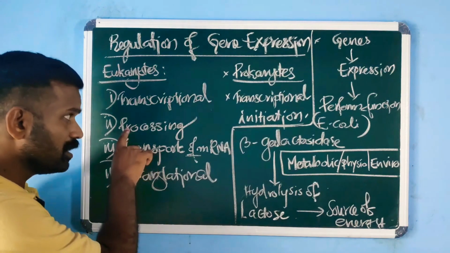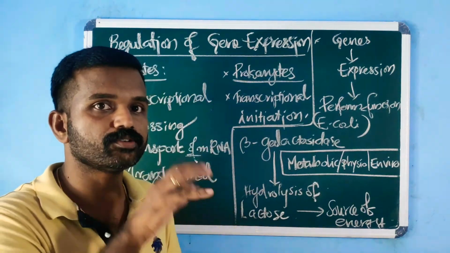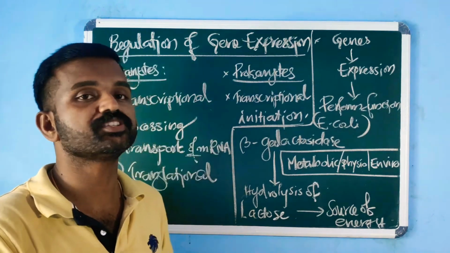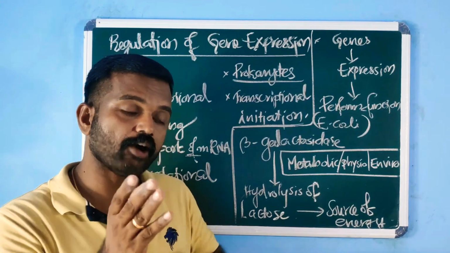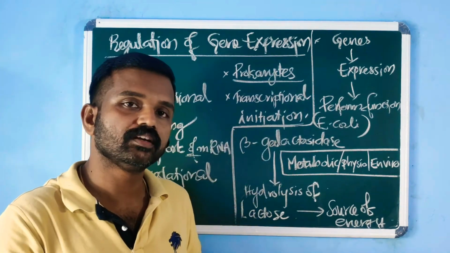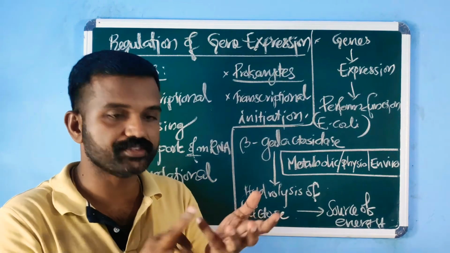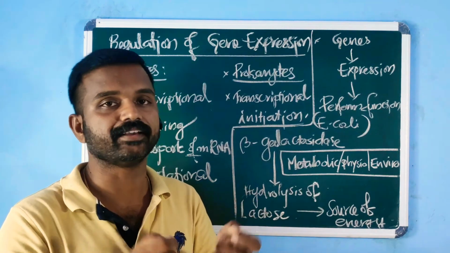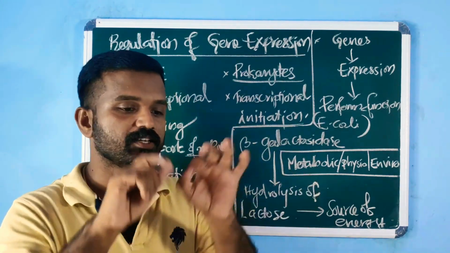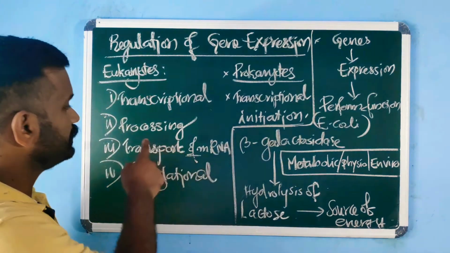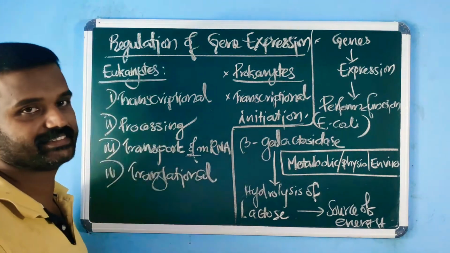Then, the processing level. mRNA processing is there. In eukaryotes, the product of transcription is hnRNA, heterogeneous nuclear RNA, which will have both exon and intron, right? It has to be processed, which involves 3 steps: capping, tailing, and splicing. So at this level, we can regulate the gene expression or protein synthesis.